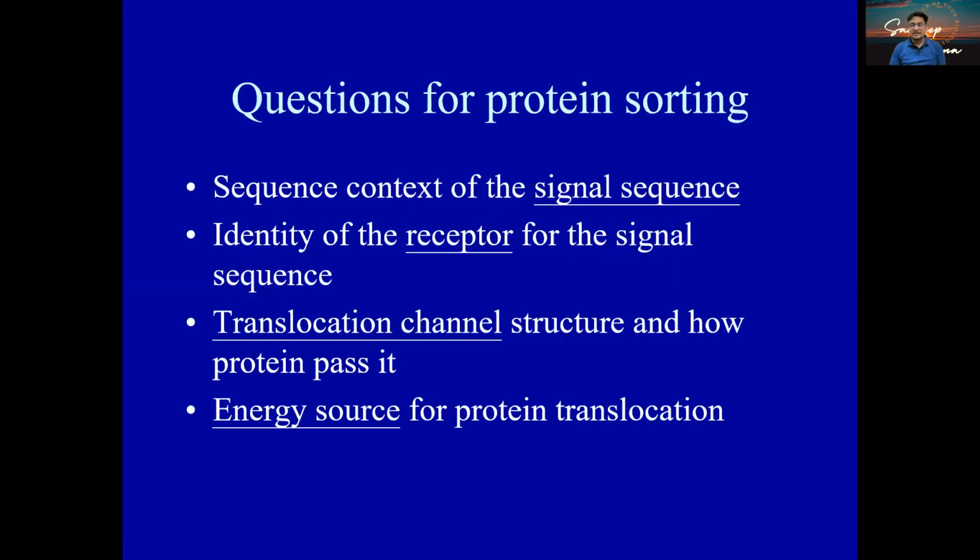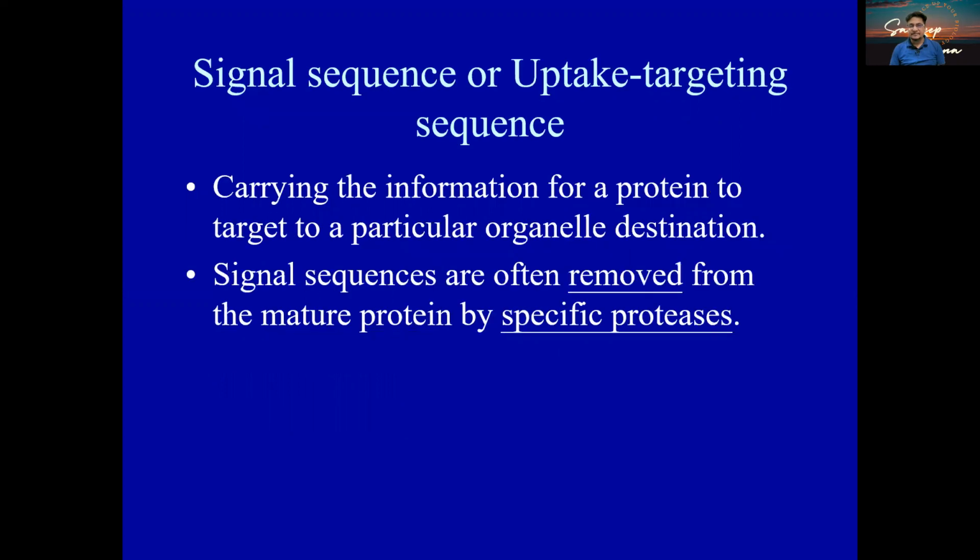So the few requirements are: one, the signal sequences, the sequences which give the address where exactly these proteins are going to be entering. Second, it requires a receptor on the cell organelle it is going to enter. It could be either through a gate, as you have seen in the case of the nucleus, or it may have the translocational channel, which is a transmembrane protein through which it will enter. And lastly, it requires a source of energy, which could be ATP or GTP. GTP is more common in cell biology or the cellular pathways.